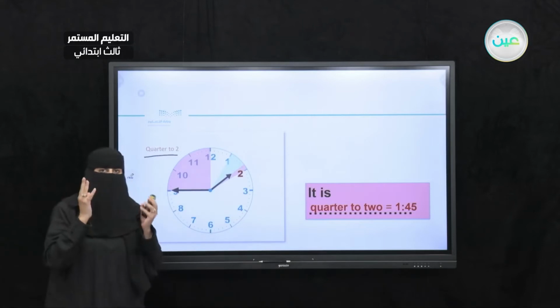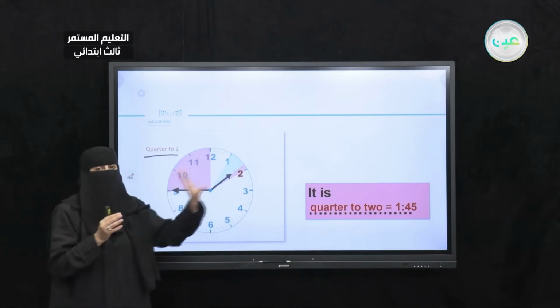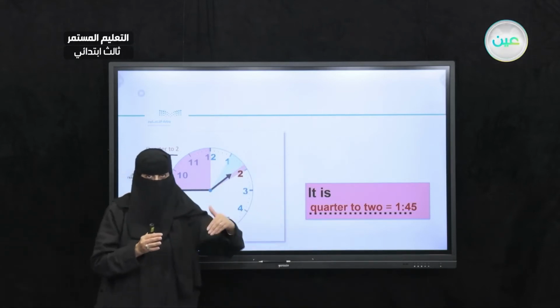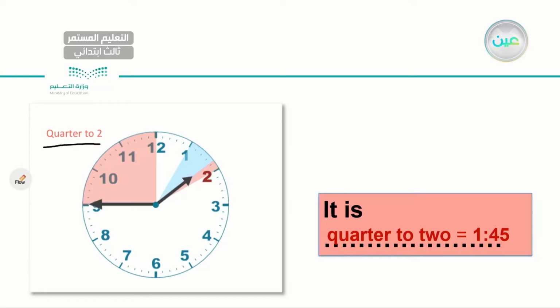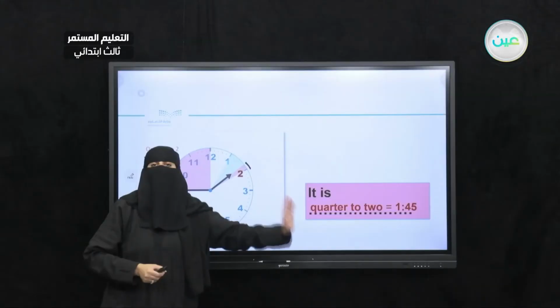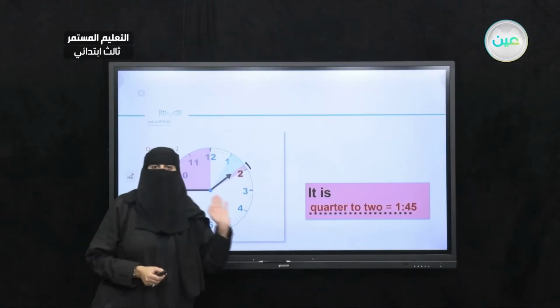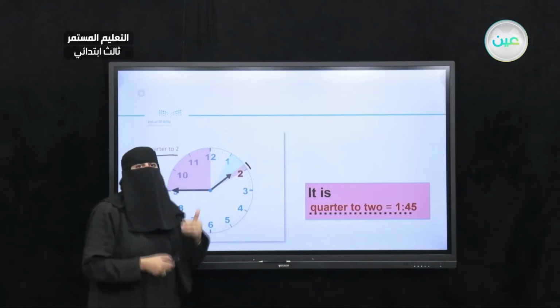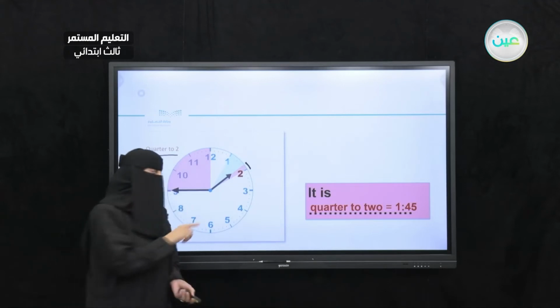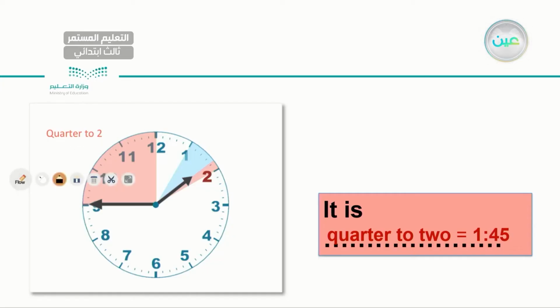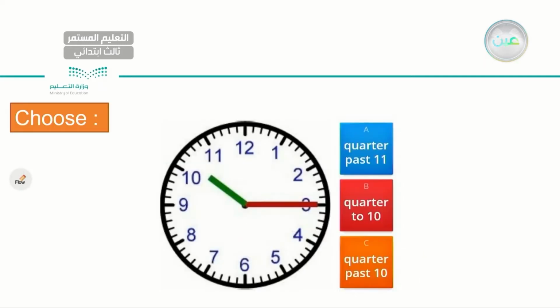I need to make sure that you get the difference between this one and the previous one. For this one, I have 15 minutes, or quarter to 2. Okay, or we might say it is 1:45.